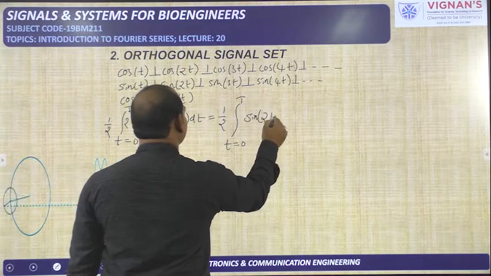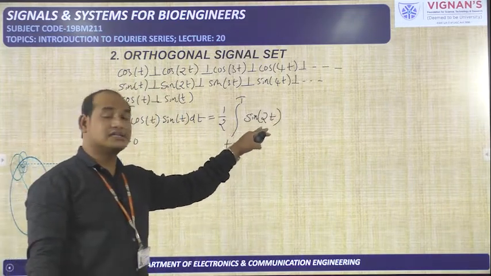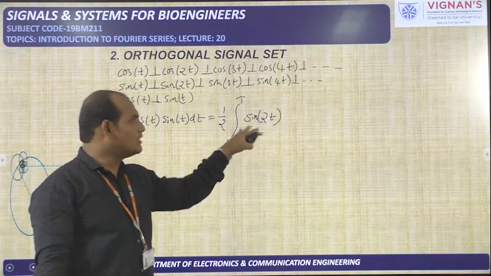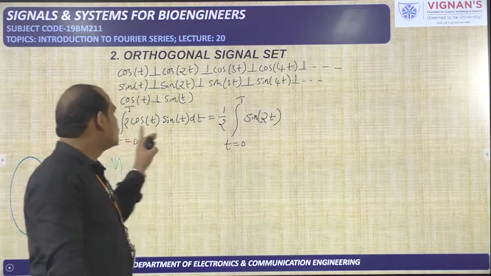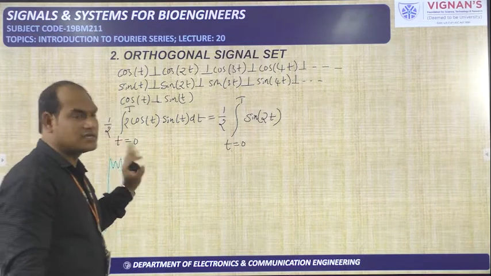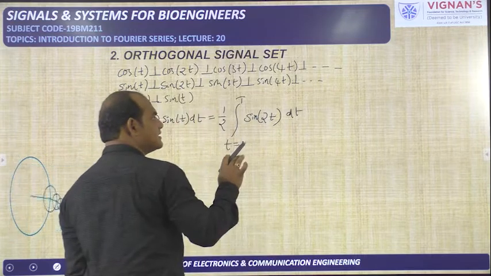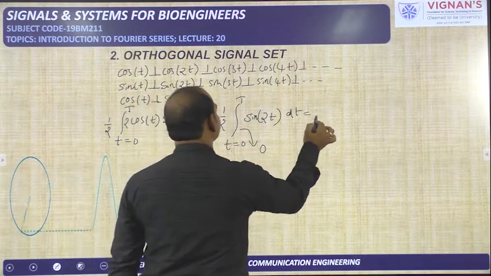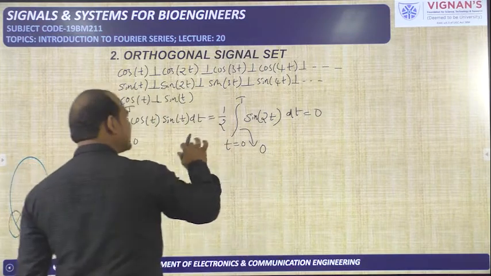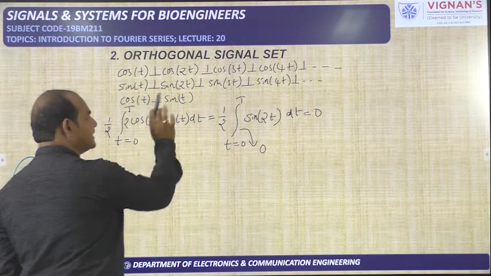Here sin 2t means 2 sin t cos t. Here sin 2t is there, that is 2 sin t cos t. So already I have mentioned that for any cos signal or sin signal over one period the total integration will become 0. So this integration is equal to 0. So the orthogonality condition is satisfied, which means cos t is orthogonal to sin t.